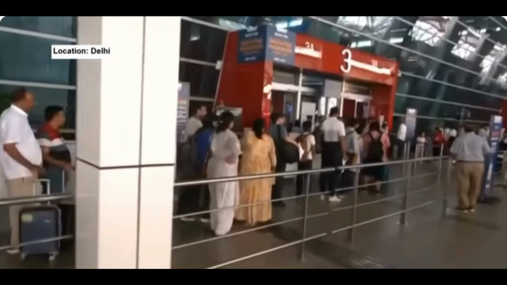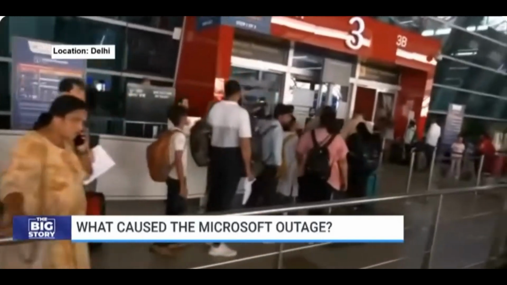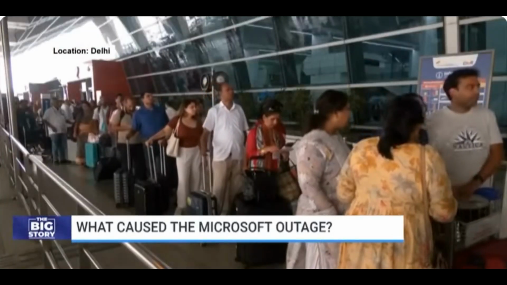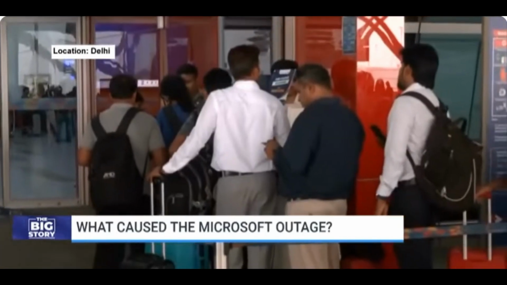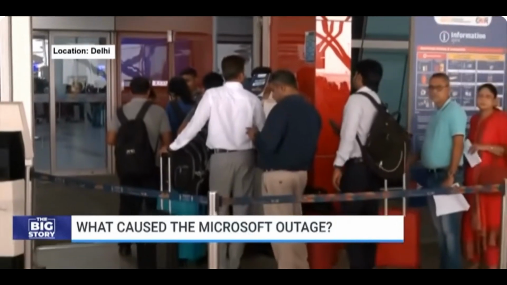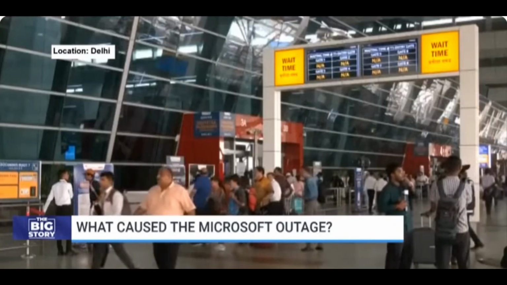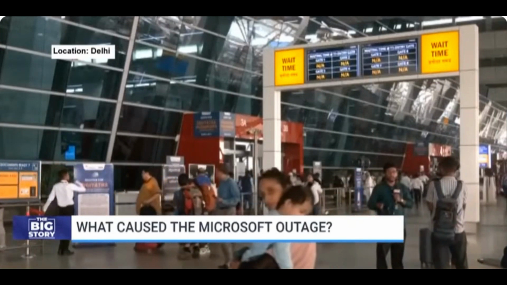Operations across the globe were disrupted due to a widespread technical malfunction originating from Microsoft's Azure backend. This impacted various Microsoft 365 apps and services. The outage hit the functioning of airlines, banks, and major corporations. CrowdStrike CEO has posted a statement on X.com saying that the issue has now been identified and fixed. He added that this is not a security incident or a cyber attack. What exactly happened and what is the reason for this disruption?